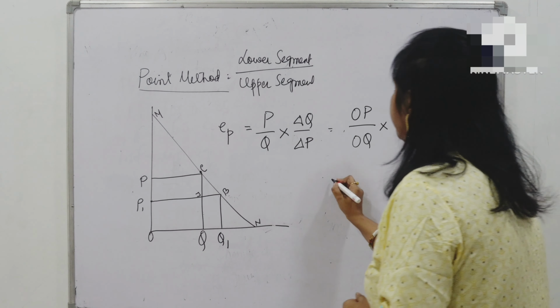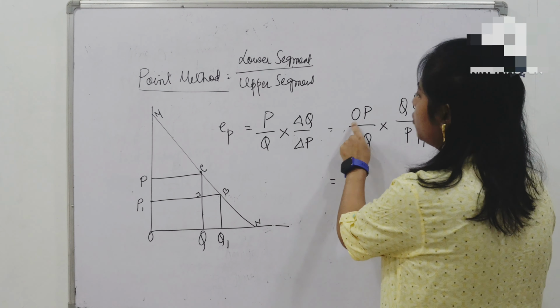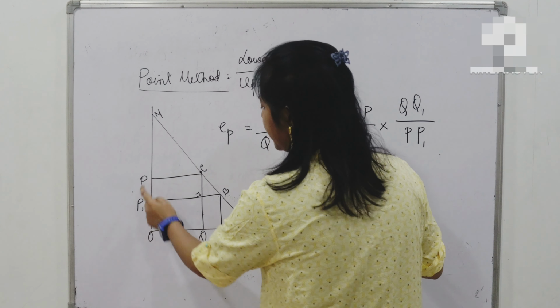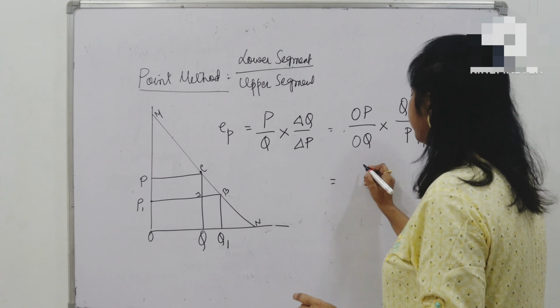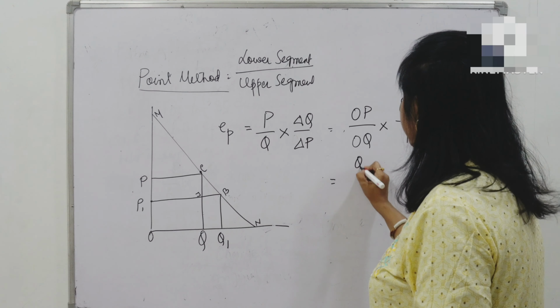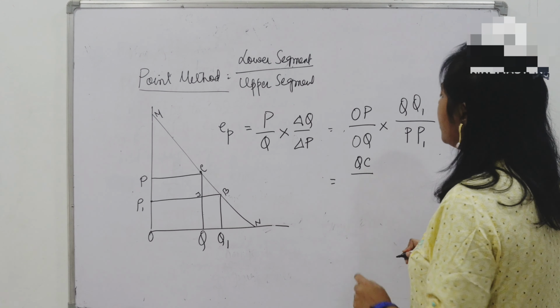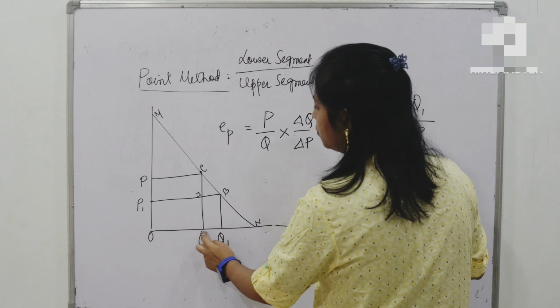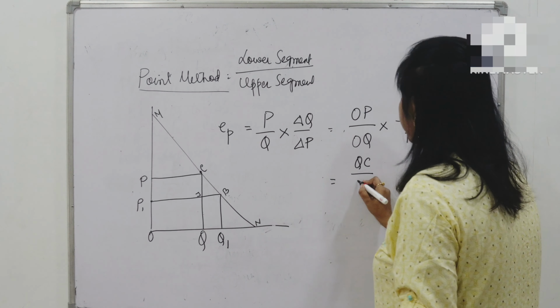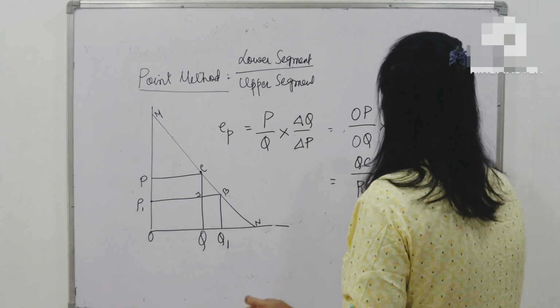Okay, now what I will do? Can you see one thing? OP is this much. Can I write OP is equal to QC? Yes, I can write here QC. OQ is this much. Can I not write OQ is equal to PC? So I am writing here PC.